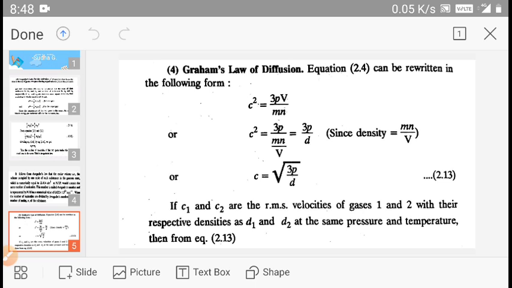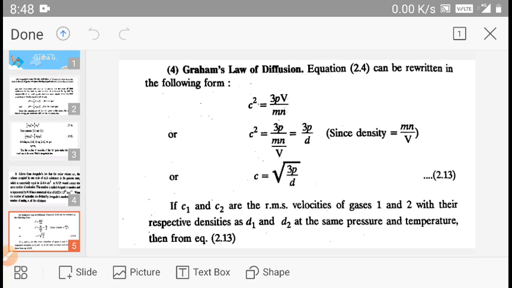On rearranging this equation, we get C square is equal to 3PV upon mn, and we know that the density of the gas is equal to the total mass divided by its volume. Equating these values, we get C square is equal to thrice the pressure divided by the density.